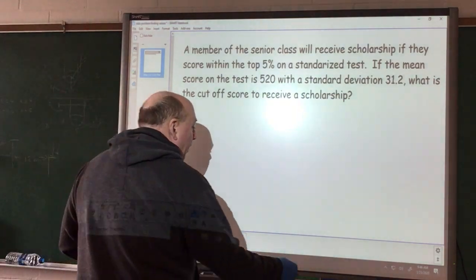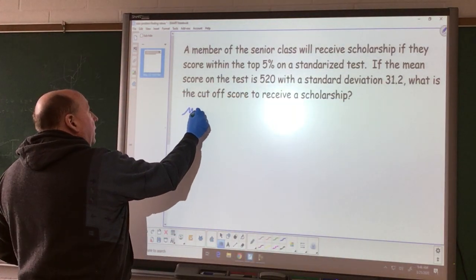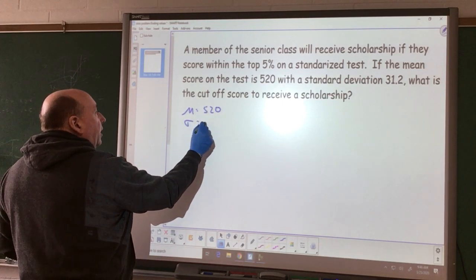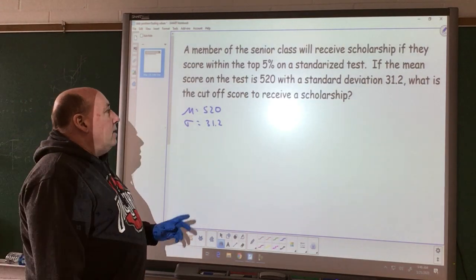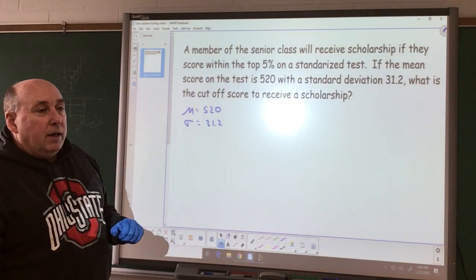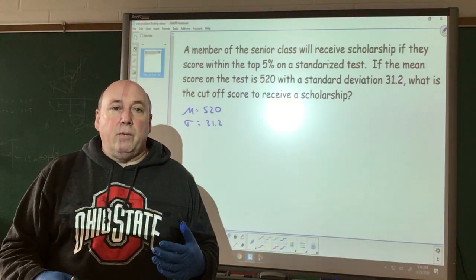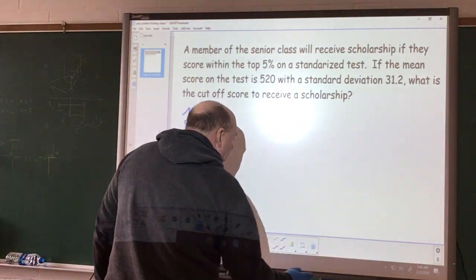So if we take a look, the mean score is 520. We have a standard deviation of 31.2. Okay, those are the values that we know. Now this is not a central limit theorem problem. This goes back to what we've done before. This is going back and finding the value.